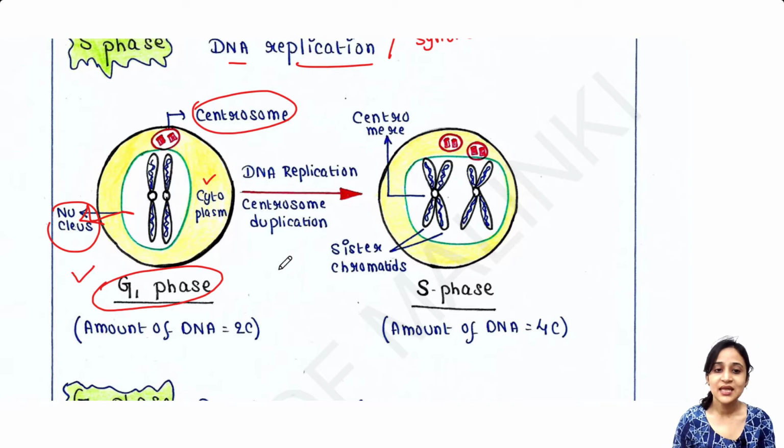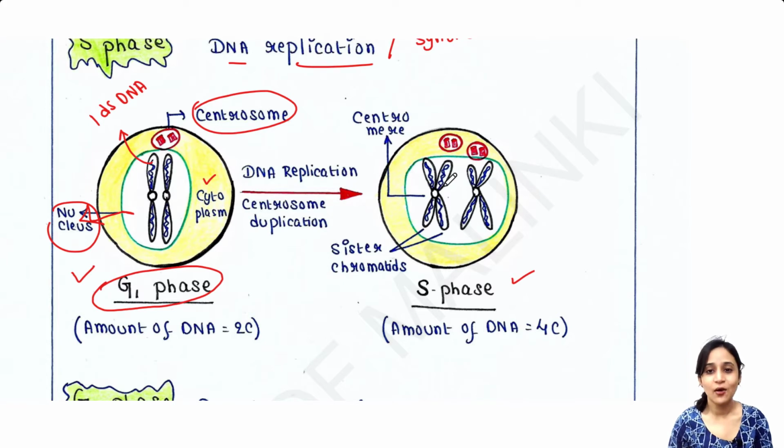Now, this cell is now entering S phase. And I have told that in S phase, DNA duplication or DNA replication takes place. So you can see that one chromosome here contains one double-stranded DNA, right? Now here, this double-stranded DNA is replicated, and you can see here that 2 double-stranded DNAs are formed here.